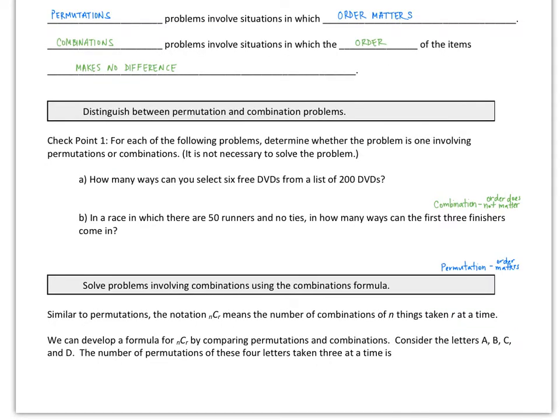Now we're going to get into some problems that involve combinations using our formula. Similar to permutations, we have a formula for combinations. Note the notation there: nCr means the number of combinations of n things taken r at a time. We can develop a formula for nCr by comparing permutations and combinations. Consider the letters A, B, C, and D. The number of permutations of these 4 letters taken 3 at a time is, let's turn to the next page.